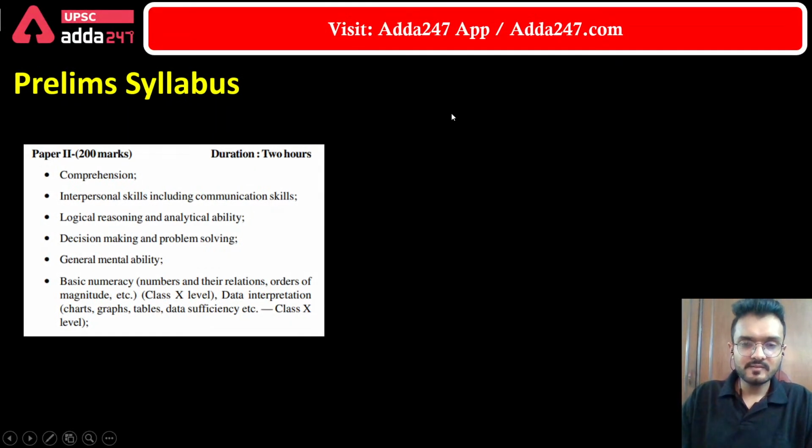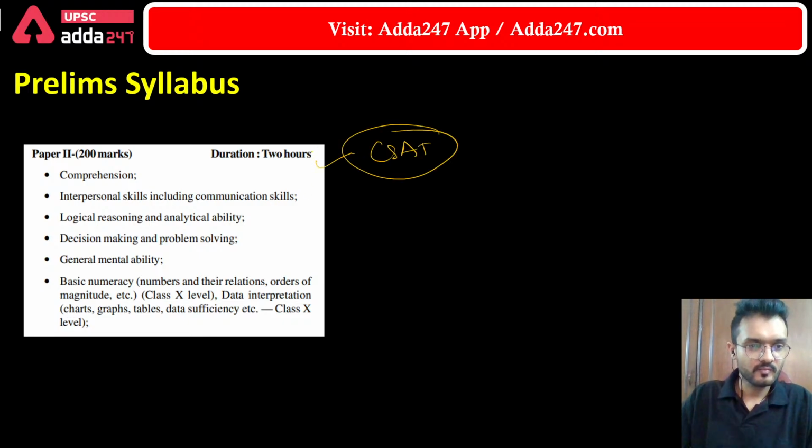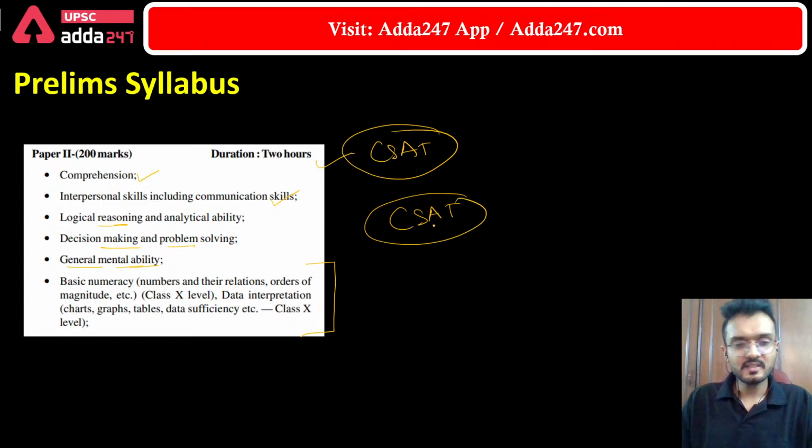And in prelims, as we have seen, there are two papers. One is GS paper 1 and the second is GS paper 2, which is also known as the CSAT. So this is the syllabus for the CSAT. In the CSAT, there is comprehension, there are questions related to communication skills, then there is a reasoning part, and then there is decision making, which also includes general mental ability. So basically, CSAT is considered an easy exam, because in this the student just has to clear the minimum cutoff, and that is 33%.